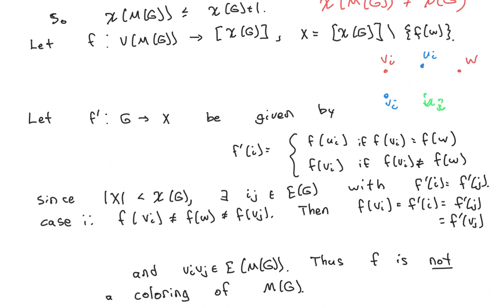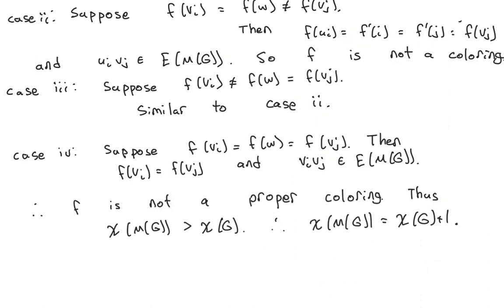If so, then by how we did our coloring, f prime of i is equal to f of vi, and f prime of j is equal to f of vj, and congratulations, we have a monochromatic edge involving vi, vj, and thus we have something that is not a proper coloring. So our original function was not a proper coloring of M of G.